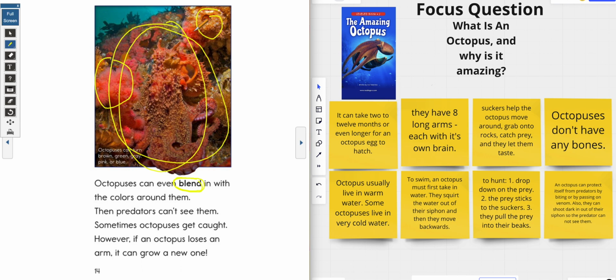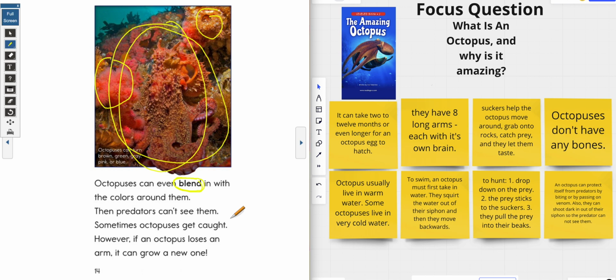The reason is so that when predators come along like, I'm coming to get you, octopus, the octopus is like, no, you're not. You're not going to catch me because when you look, I look just like what's around me. Okay? So octopus can even blend in with the colors around them. Then predators can't see them.